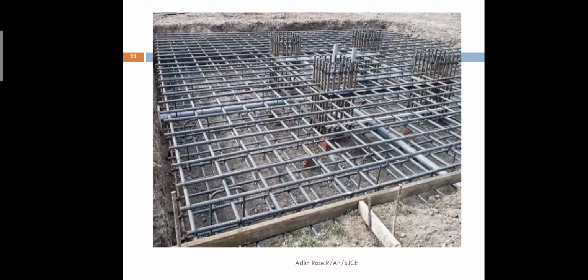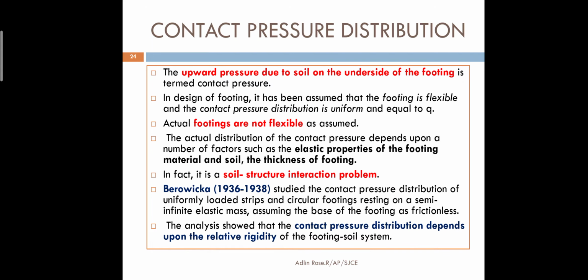And the fifth type of foundation is mat foundation or raft foundation. We use it if many columns come very close together, then we connect them to a common slab of concrete, and that is going to be called a mat or a raft foundation.